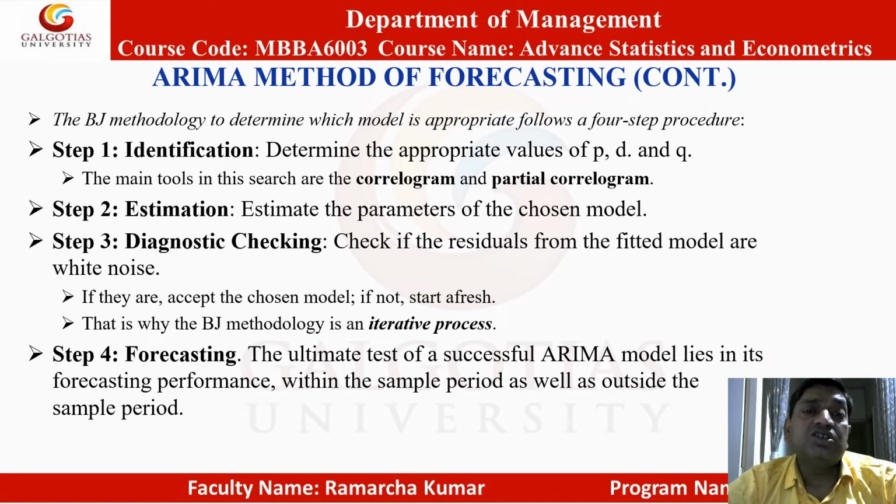BJ methodology to determine which model is appropriate follows a 4-step procedure. Step 1, identification. Determine the appropriate value of p, d and q. The main tools in this search are correlogram and partial correlogram.